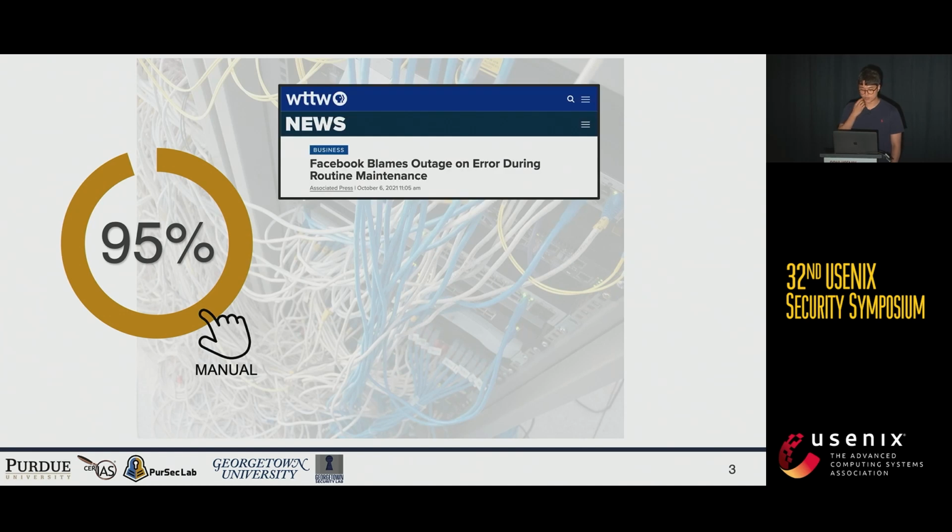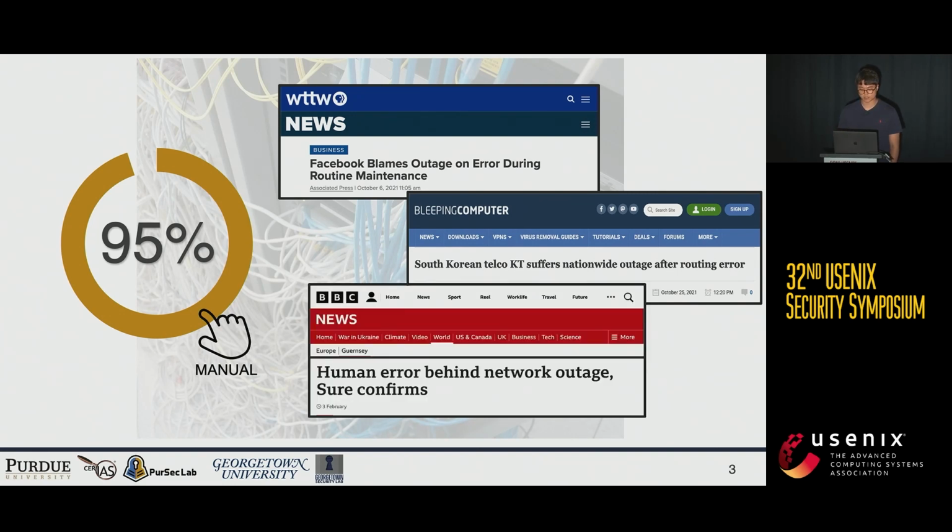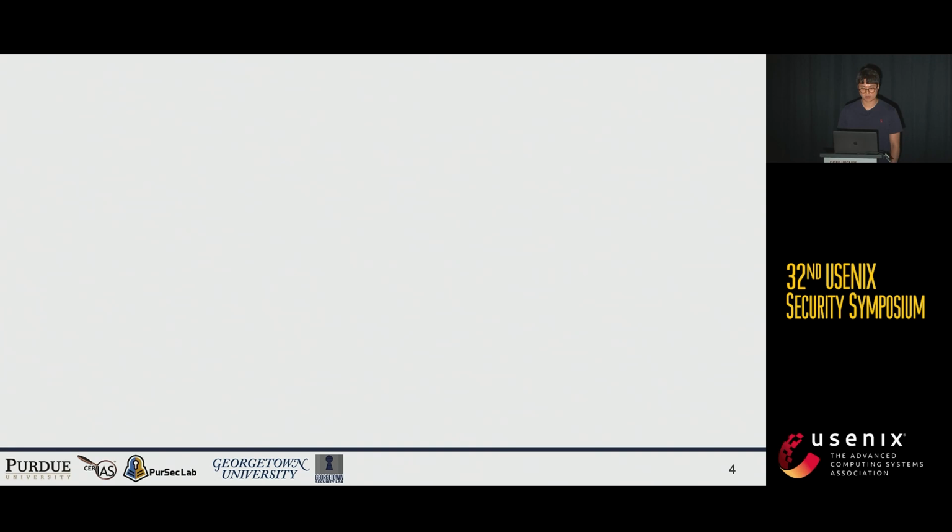Two years ago, Facebook had an outage due to human error. And two years ago, in South Korea, there was a nationwide outage due to a single error in router configuration. And also this year, there was a mobile network outage in Channel Islands, Europe. With an IBN controller, you don't have to care about this issue.